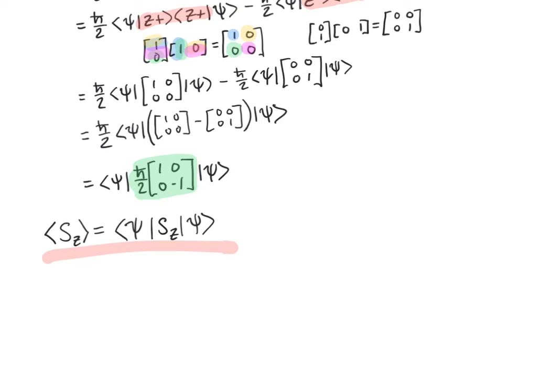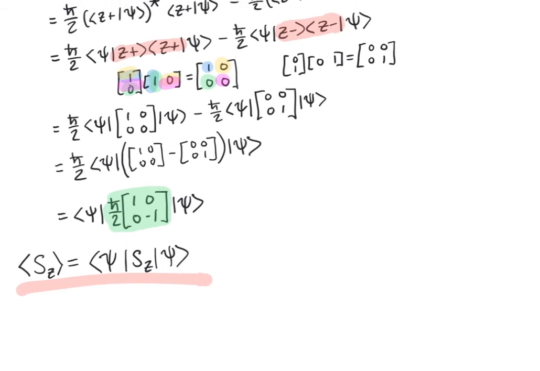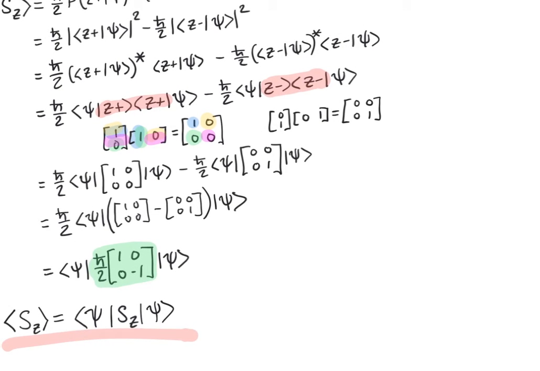that we're measuring with itself. What we've really shown here is that if you multiply the eigenvalue of the SZ operator corresponding to the Z plus state times this weird kind of product of Z plus with itself but backwards, and you add to that the eigenvalue of the SZ operator corresponding to the Z minus state times the similar product for Z minus, you actually get the operator SZ.